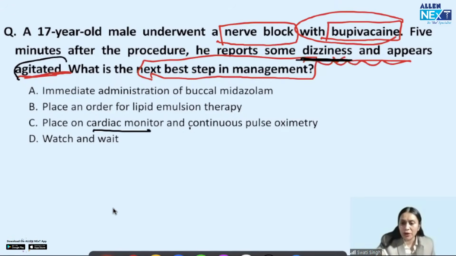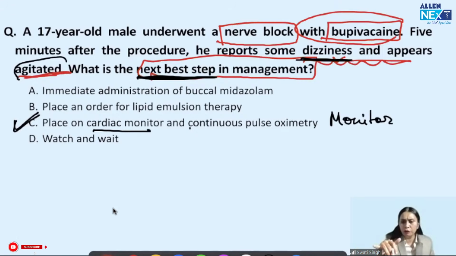So in this question, as it seems, the answer is to place an order for lipid emulsion therapy, but that would not be the answer, because it asks for the next best step. You always have to read the question very carefully, right? Next best step in the management. The answer has to be place the cardiac monitor and continuous pulse oximetry and monitor the patient. So monitor the patient would be our option in this case. The answer has to be C.